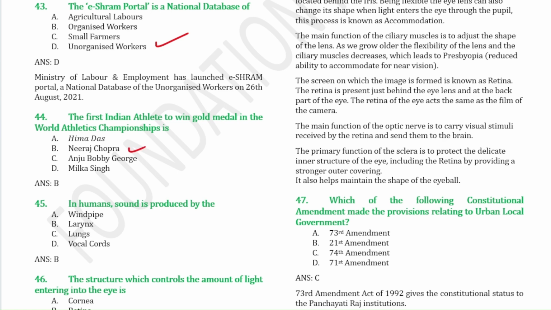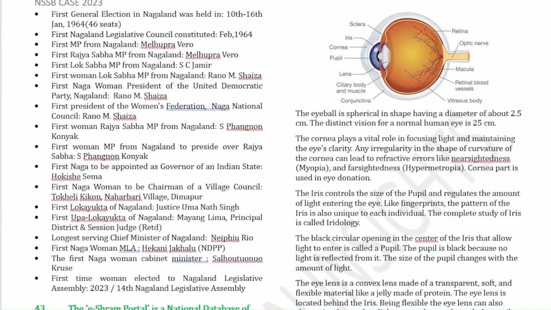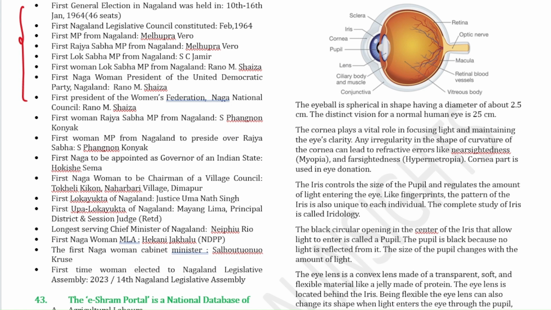In humans, sound is produced by the larynx. The structure which controls the amount of light entering the eye is called the iris. So you can go through all these points. This is a diagrammatic representation of the eye. Here, the distinct vision for a normal human eye is 25 centimeters. The eyeball is spherical in shape and the diameter is 2.5 centimeters. So you can go through the points.